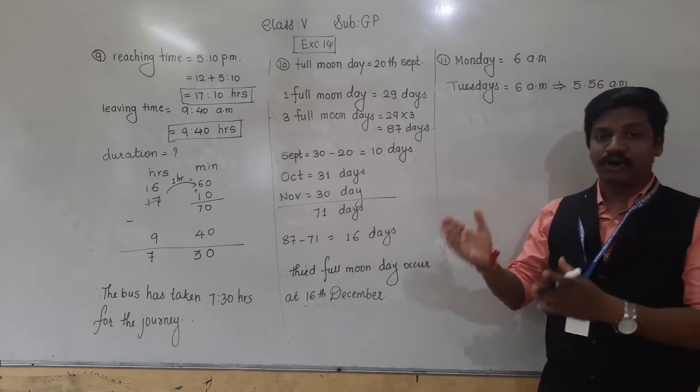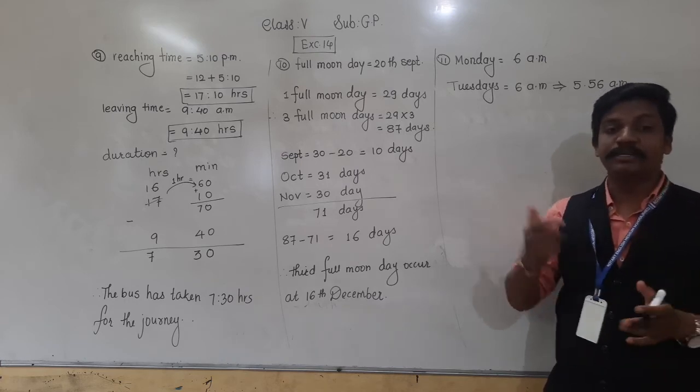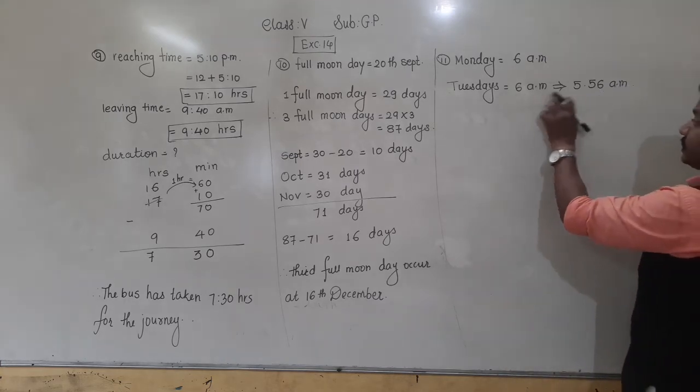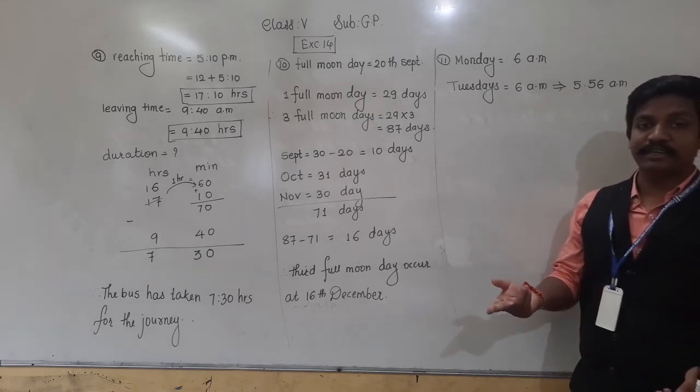That means the watch has remained back. How many minutes has it remained back? 6 a.m. and here 5:56. So for 6 o'clock, how many more minutes are required?